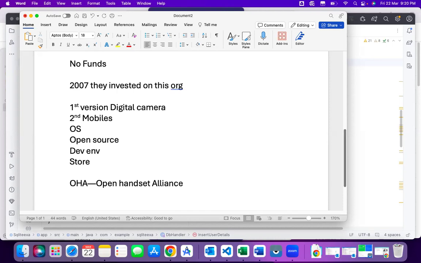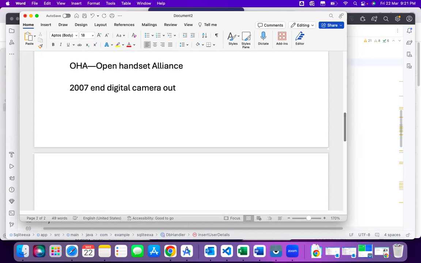Then Google invested, and by the end of 2007 they released the software for the digital camera. But they did not go to market; they continued with the next R&D.